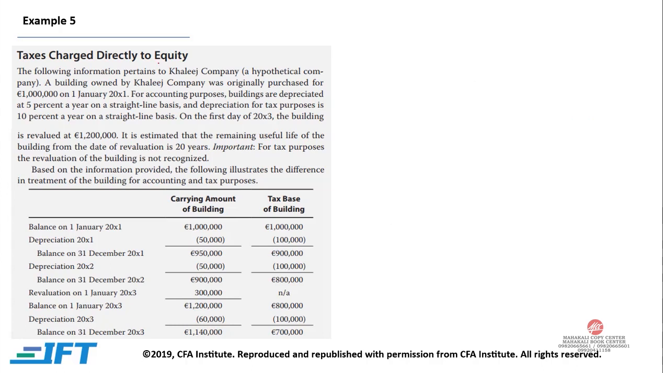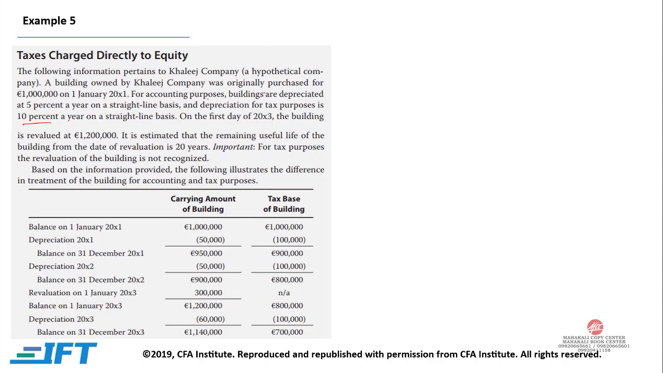Taxes charged directly to equity. The following information pertains to Khalij Company. A building owned by Khalij Company was originally purchased for 1 million in January 2001. Let's suppose, for accounting purposes, buildings are depreciated at 5% a year on a straight line basis. Depreciation for tax purpose is 10% per year on a straight line basis.